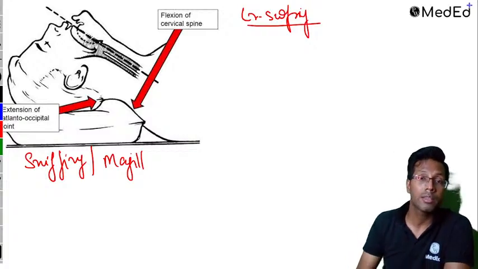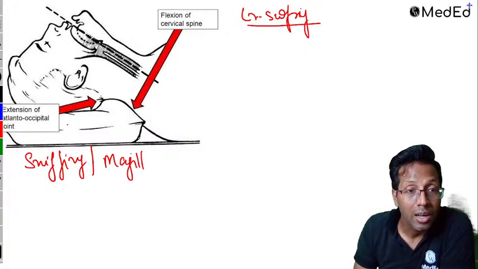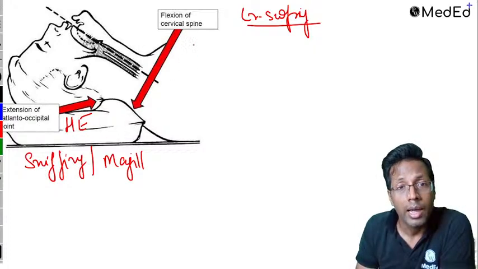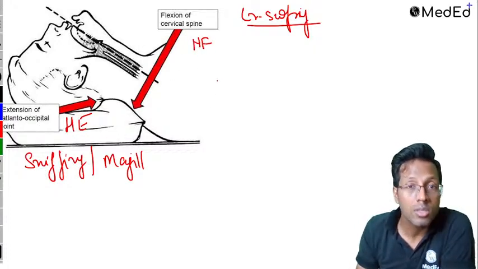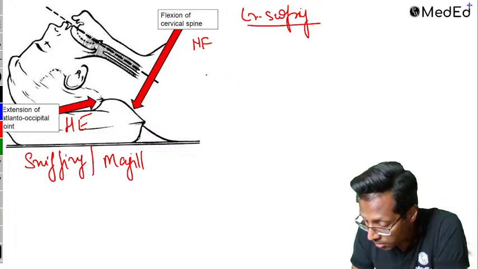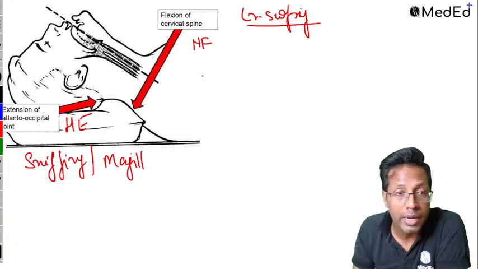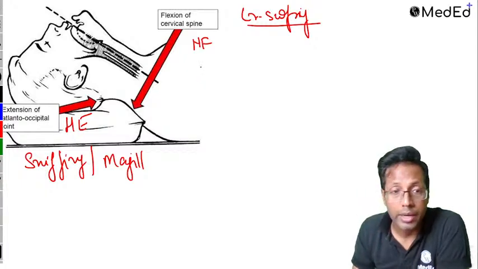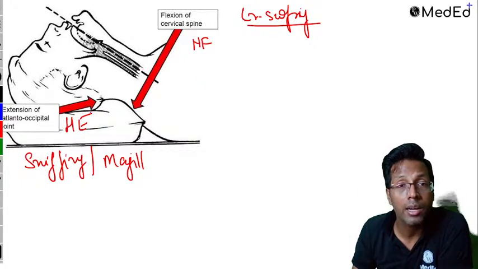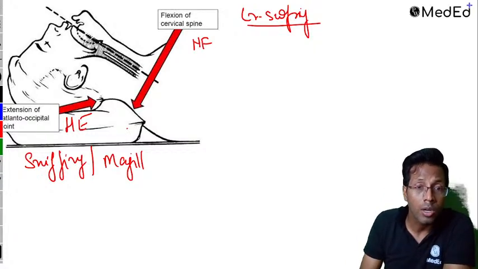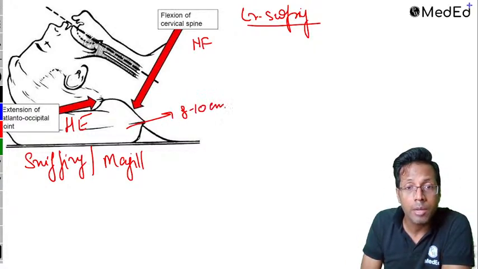right? What is happening is basically you are causing a head extension at the atlanto-occipital joint and there's a neck flexion at the lower cervical spine. This is again exam question, huh? Head extension, correct, flexion of cervical spine and extension of atlanto-occipital joint. Dr. Pratyusha says correct. ठीक है, so head extension at the atlanto-occipital joint, neck flexion at the cervical spine. What happens is, how do you make the position? You always keep 8 to 10 centimeter pillow under the occiput, right?